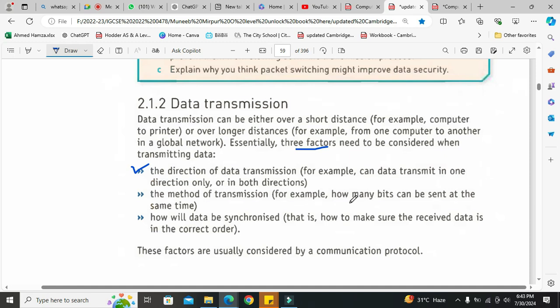For example, how many bits can be sent at the same time?